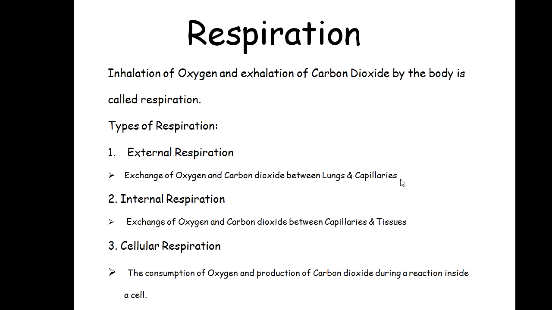These capillaries have slits through which the oxygen or the plasma leak out into the interstitial spaces, and the carbon dioxide leaks into the capillaries through diffusion. This diffusion of carbon dioxide and oxygen between the interstitial spaces and the capillaries is what we call the internal respiration.